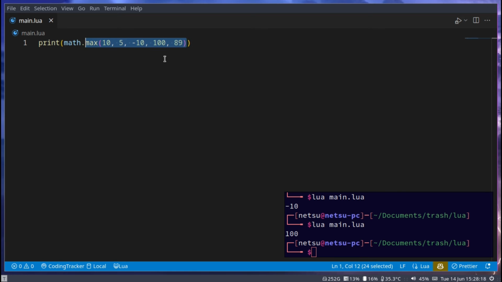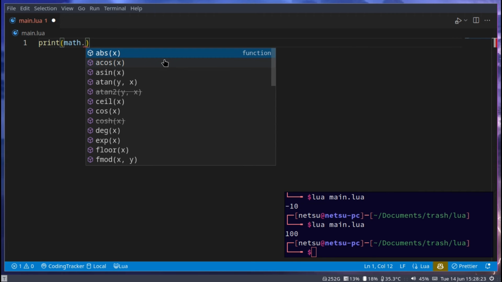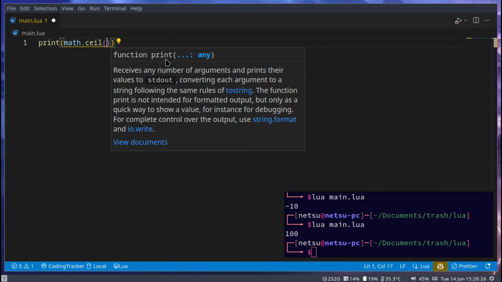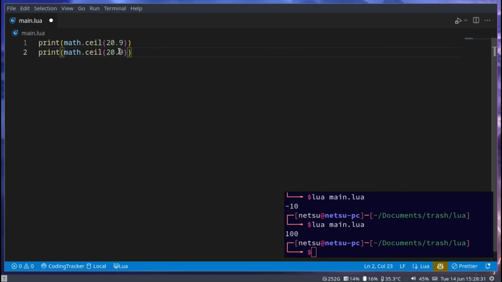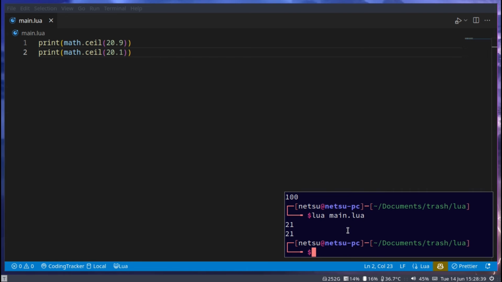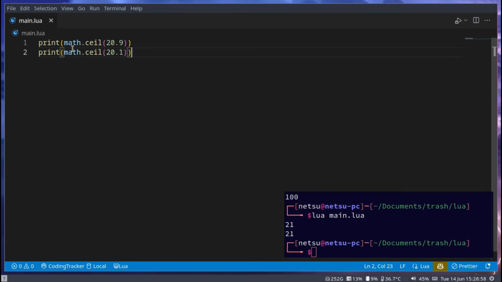Then you have rounding, which can be very useful. So you have math.ceil, and this will round up. So 20.9, and we actually give a few here, 20.1. So these two both will go up. They will round upwards. If we run this, we'll get 21. They will not round down. Ceil is, in a sense, the ceiling. The ceiling is always above you. So if you look up, then that's what it will round. It will round towards the ceiling, upwards.